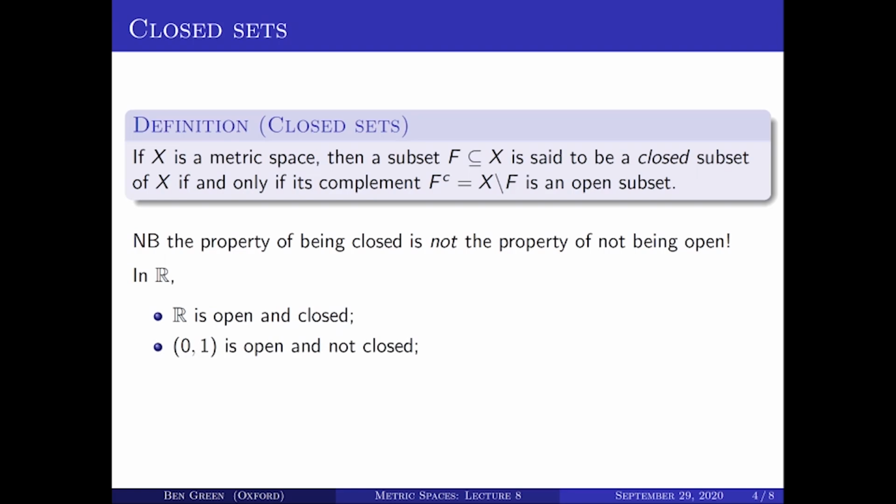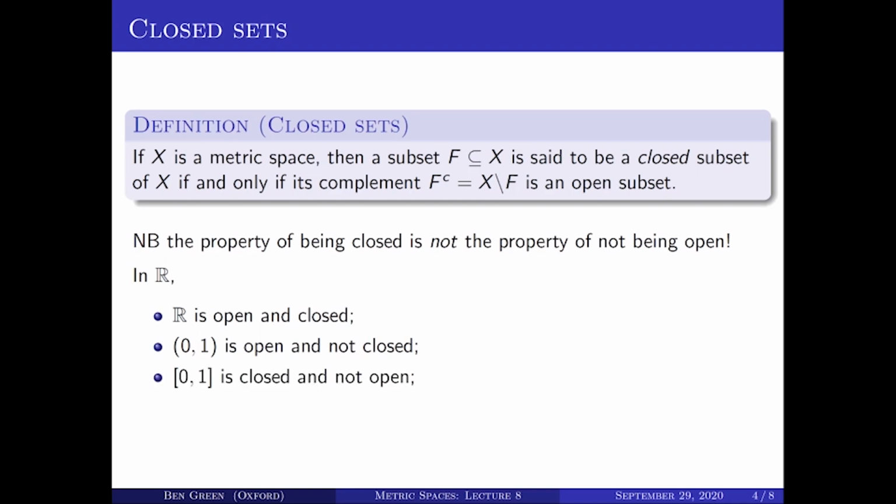Now, the open interval 0, 1 is open. We've remarked on that already. But it's not closed. Its complement contains, for instance, the interval starting at 1 and going off to infinity, and that is not open. It's that together with the negative real numbers, and that's not an open set because, for instance, there's no ball about the point 1 that lies entirely in that set.